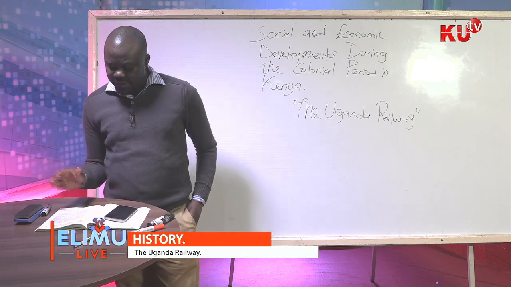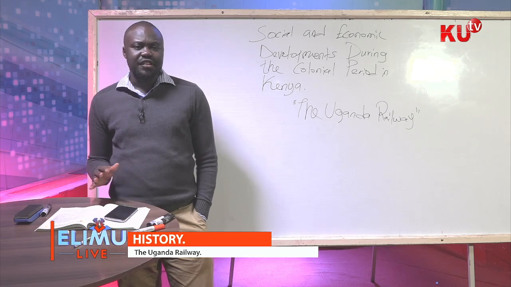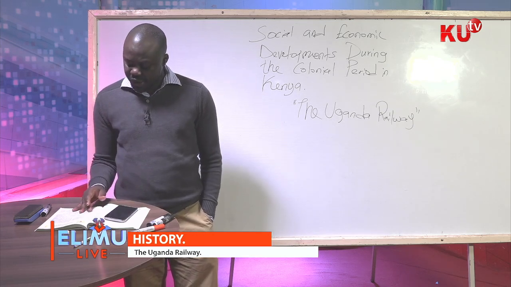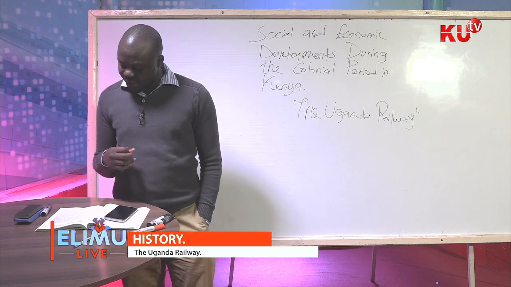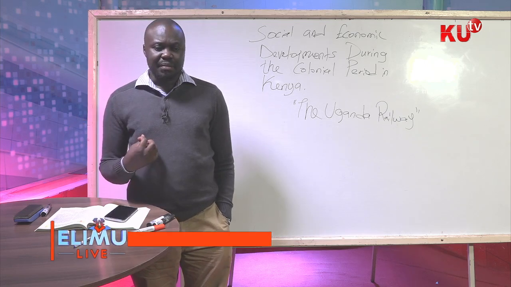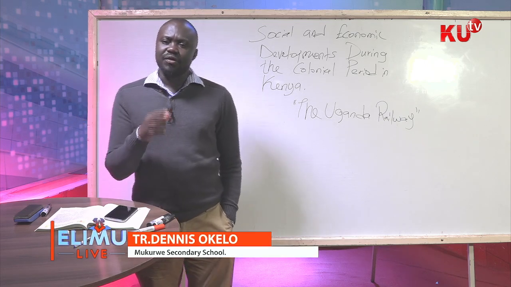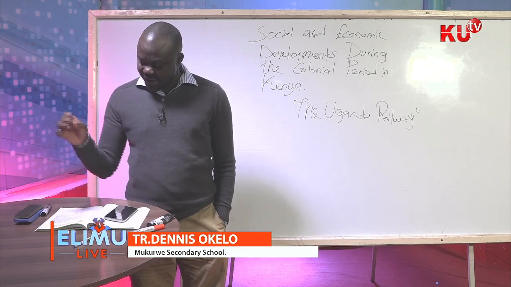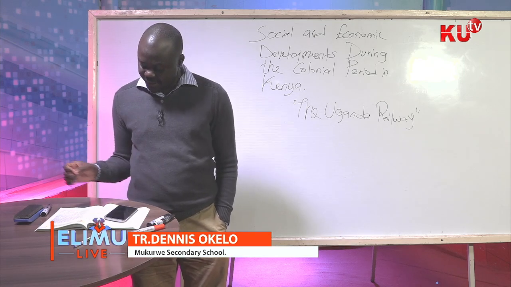The need to build this railway started with the views of businessmen. So people like Sir William Mackinnon did survey works that enabled the railway to be built. But then they realized that there was one thing that was very, very key that was lacking. Why? The British lacked the funds to finish the track.